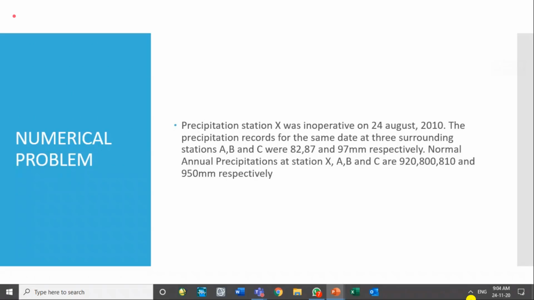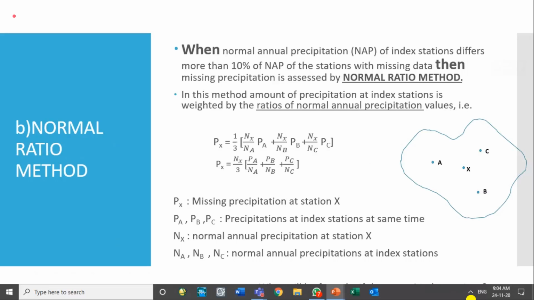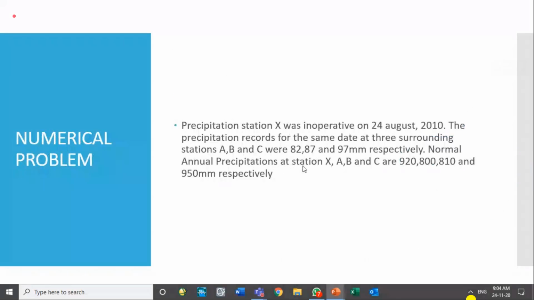So what should be the method? Anybody will tell whether we should go for the arithmetic mean method or the normal ratio method? Which method should we use for this question? Anybody?